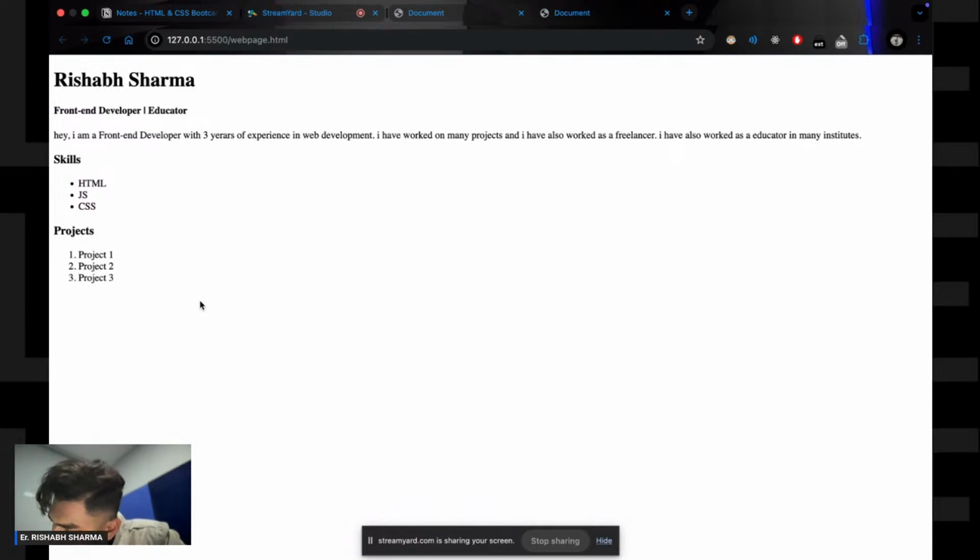How does VS Code suggest autocomplete statements? See, I am using Copilot for that, so that's why it is happening. Thank you so much, Payal, thank you so much for your wishes. Okay, let's move ahead.